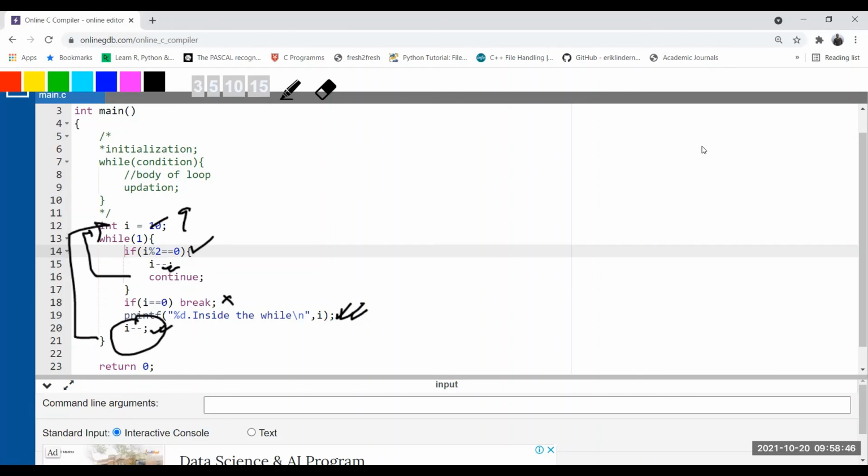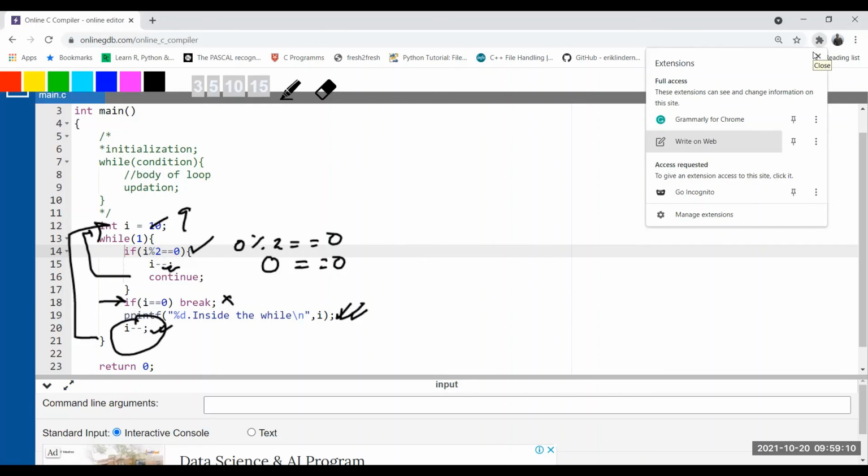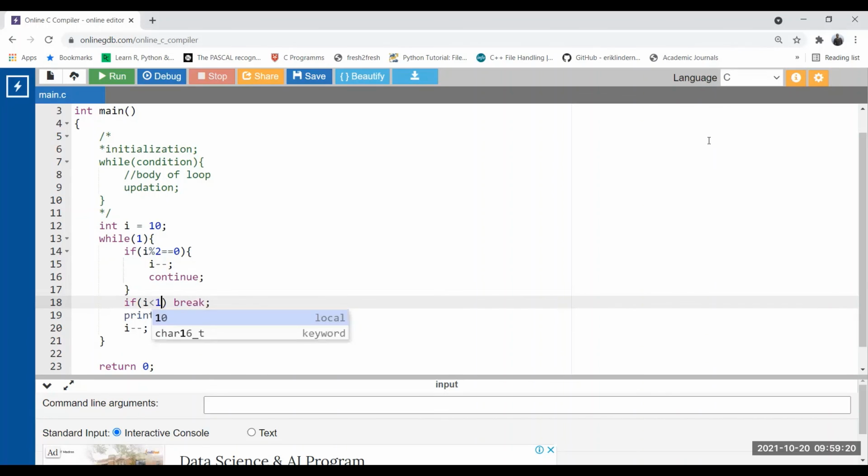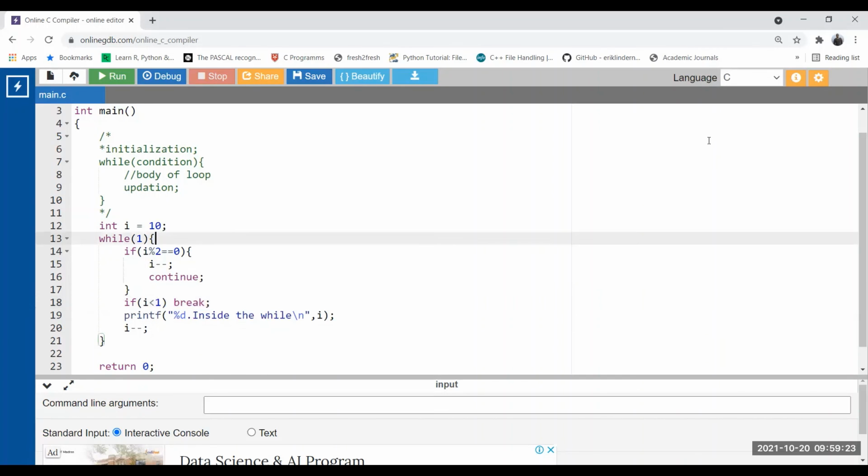So it goes up. What are we doing? 0 modulus 2 equal to 0. So 0 modulus 2 equal to 0, 0 equal to 0. It is true. I minus minus, so it becomes minus 1. That means this condition is not reached by the compiler to break out from the loop. So instead of writing I equal to 0, what you can put here is if I less than 1, immediately break. Less than 1. Now run this.